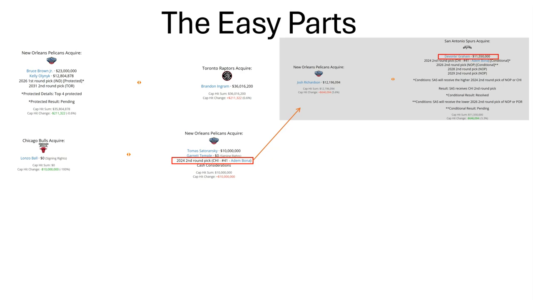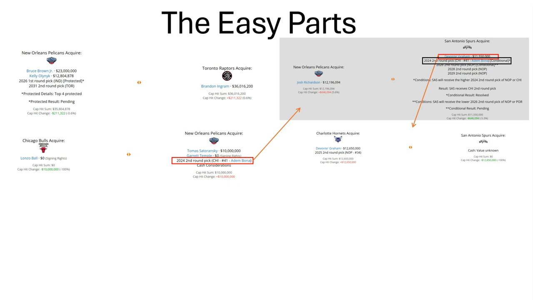Devontae Graham was later involved in a separate trade where the Spurs sent him to the Charlotte Hornets along with a second-round pick in 2025 for an unknown amount of cash value, so essentially that ends the line right there, and Graham never got traded again. The second-round pick that I'm still talking about was used to select Adam Bona, but as you may recall, he ends up actually getting drafted by the 76ers.